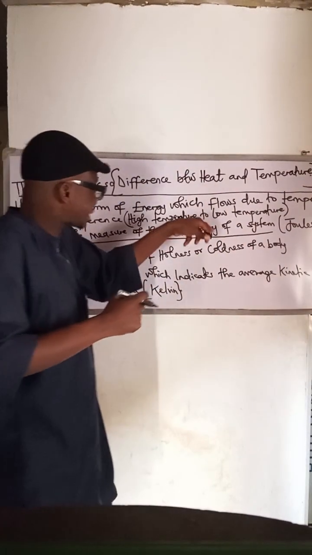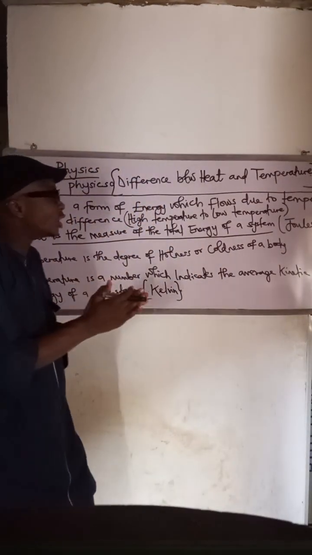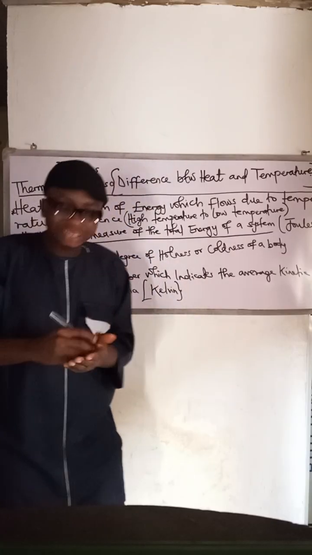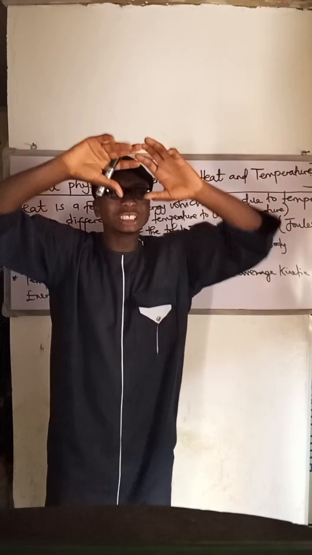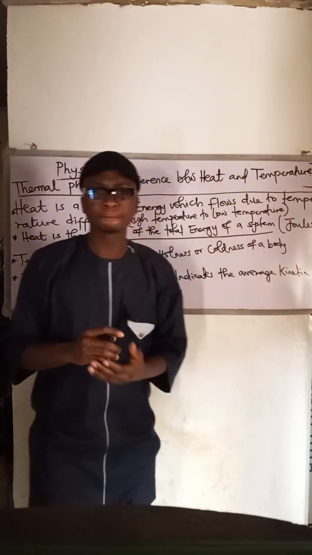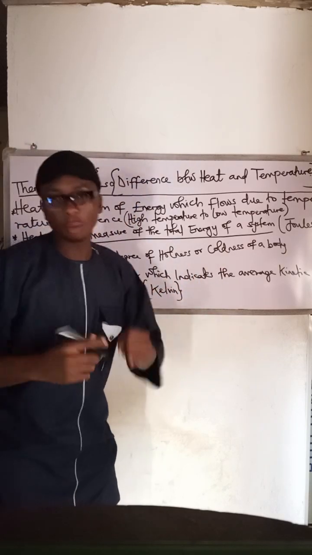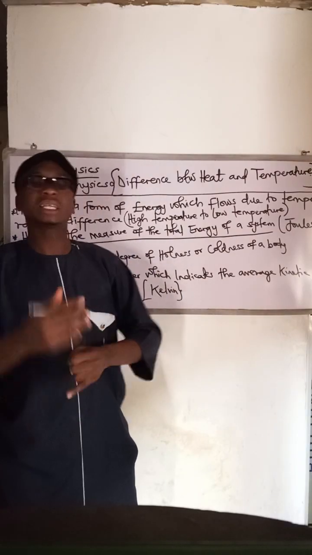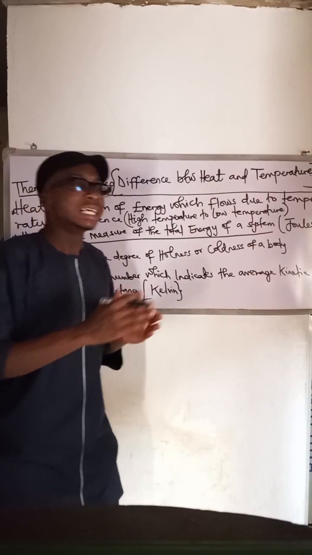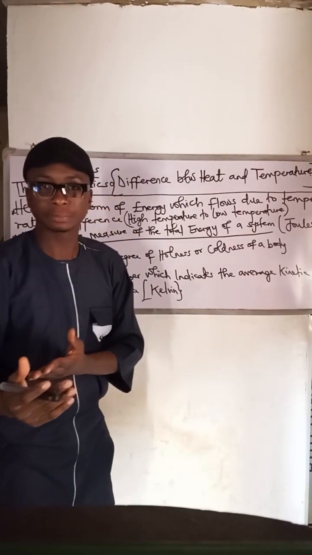This is the part that WAEC and JAMB need. We say it is the measure of the total energy of a system. Please, that word, total energy of a system, is the vital word there. For example, heat is a form of energy which flows due to temperature difference, either from a high temperature to a low temperature, or from a low temperature to a high temperature. We also say heat is the measure of the total energy of a system.